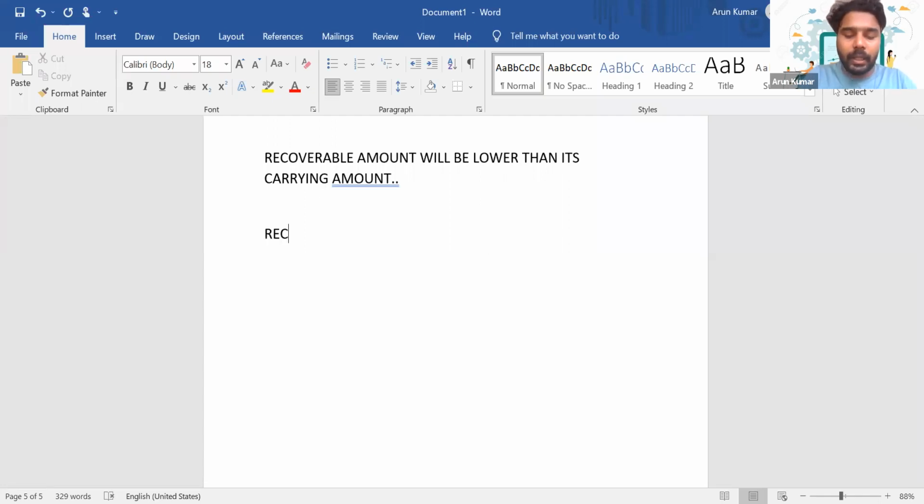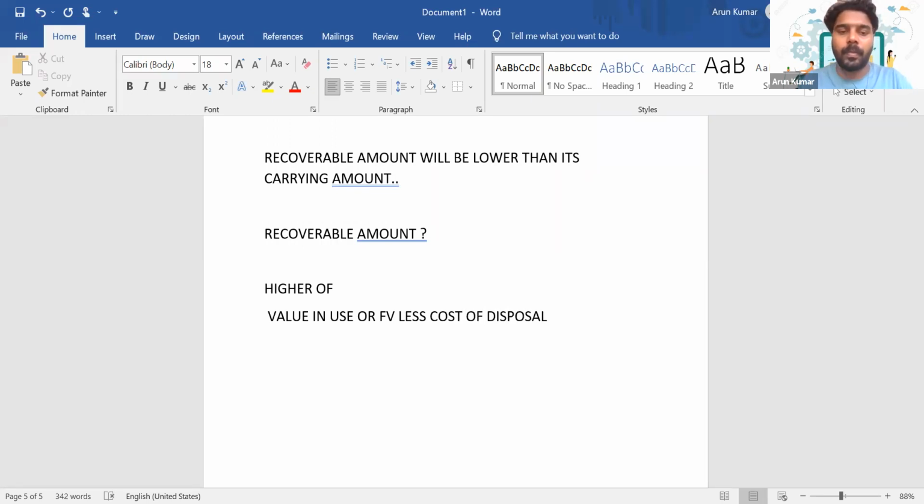So how will you calculate the recoverable amount? The recoverable amount is the higher of value in use or fair value less cost of disposal. Is it clear, everyone?